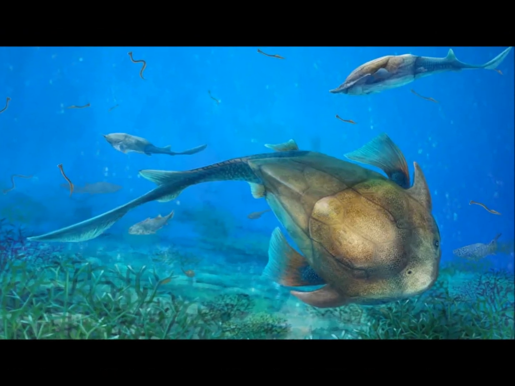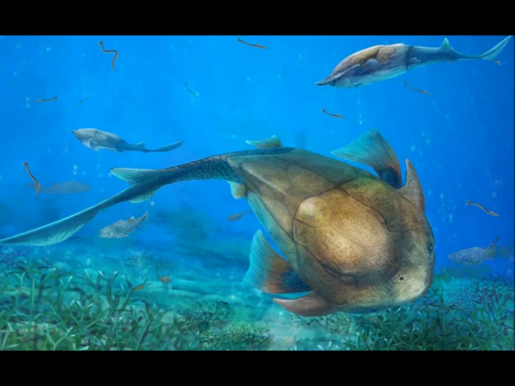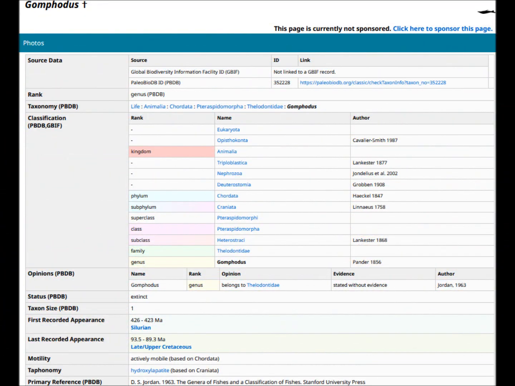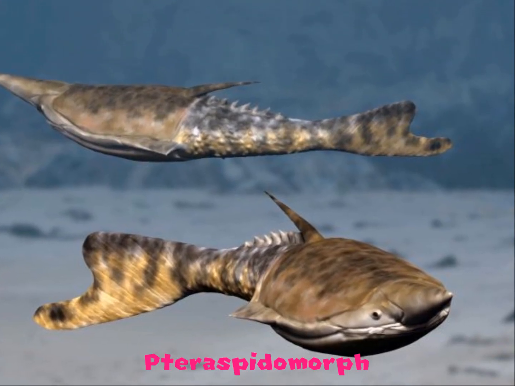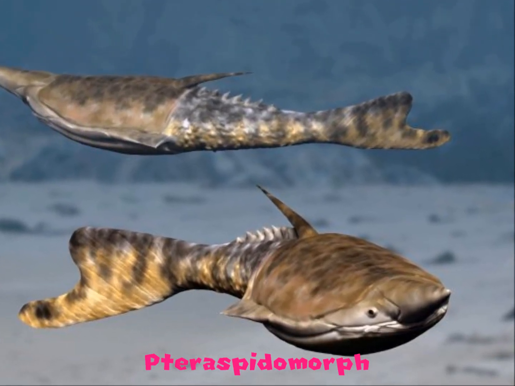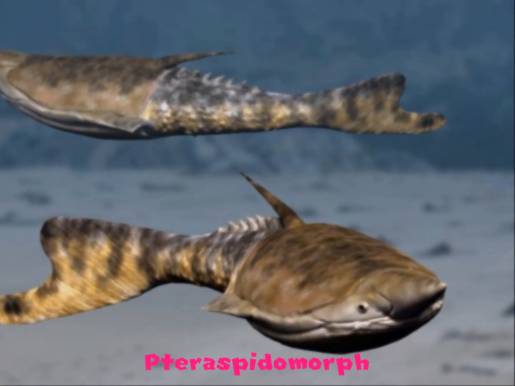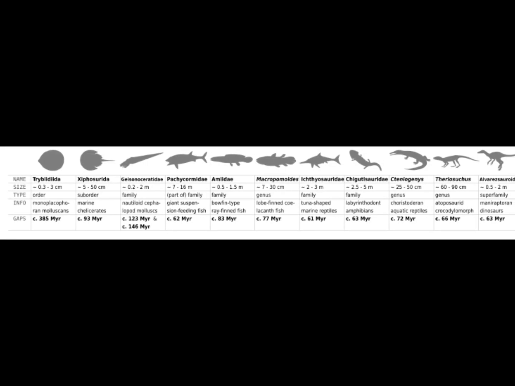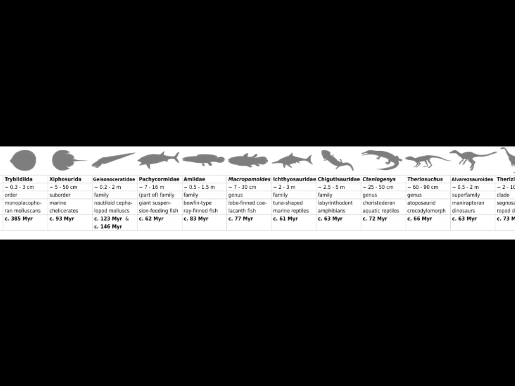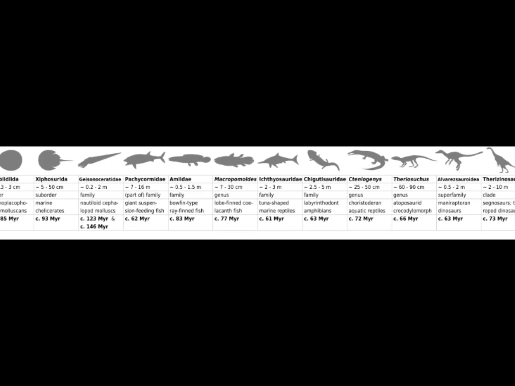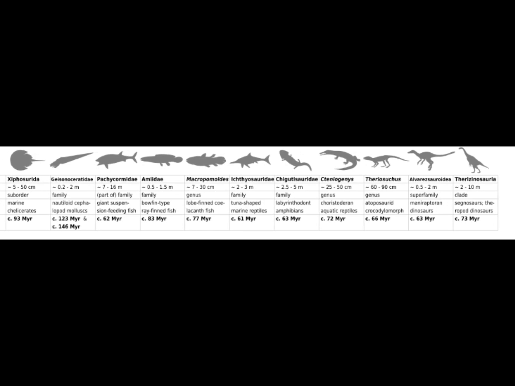All armored fish, jawless and jawed, were supposed to have gone extinct during the Devonian extinction 359 million years ago. However, one did not. Gomphatis, an otherwise Silurian jawless pteraspidomorph, randomly reappeared in the late Cretaceous 400 million years later, and a whole 266 million years after any of its related organisms were supposed to have gone extinct. Truly absurd. It must be difficult to believe in evolution, with animals seemingly going extinct and then coming back again. Some of these are even in completely different layers from any other similar organisms. While not all may be as absurd as finding an ankylosaur in the Miocene, they still are destructive enough to evolution to warrant attention.